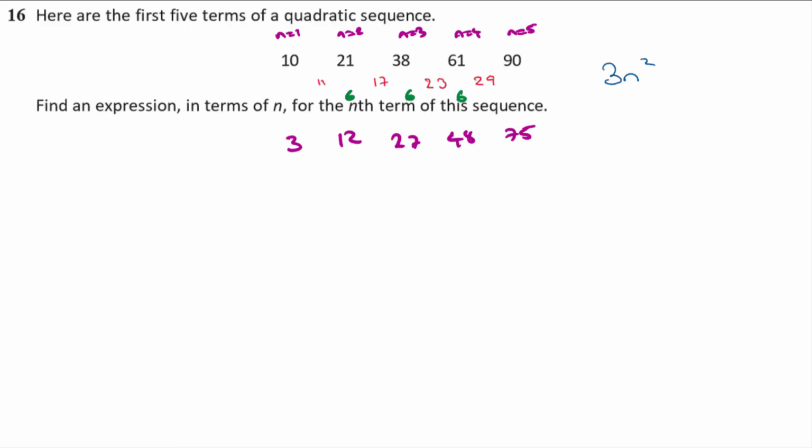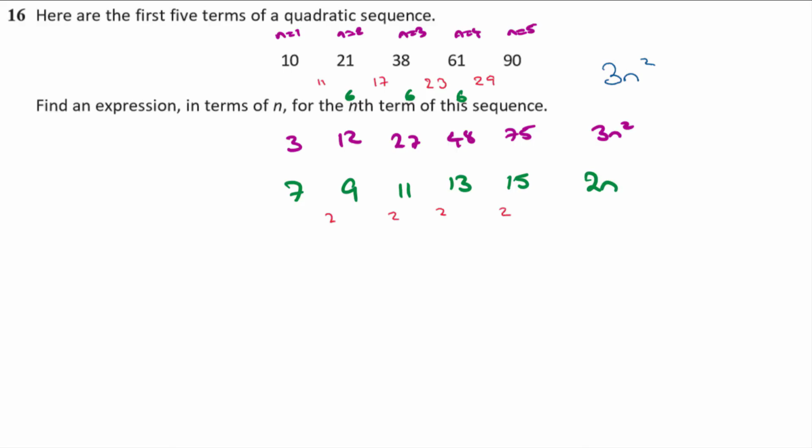So then you work out the differences between your original sequence and this sequence for 3n squared. So what's that then? The difference is 10 take away 3 is 7, 21 take away 12 is 9, 38 take away 27 is 11, 61 take away 48 is 13, and 90 take away 75, that is 15. Okay, so now what we've got left with, I hope you can see, is a linear sequence. So this has got a common difference this time. It goes up in twos, 2, 2, 2, 2, which means it's got to do with 2n.